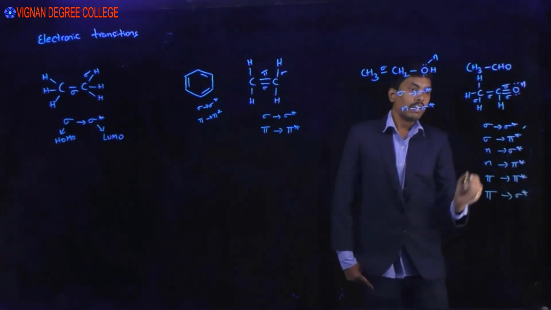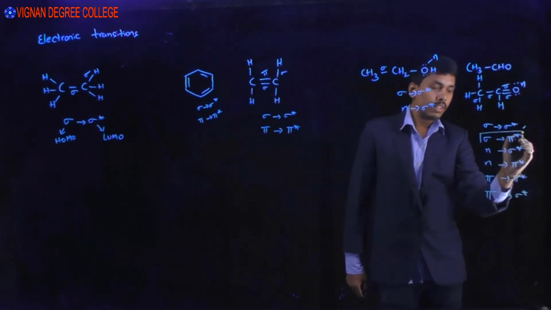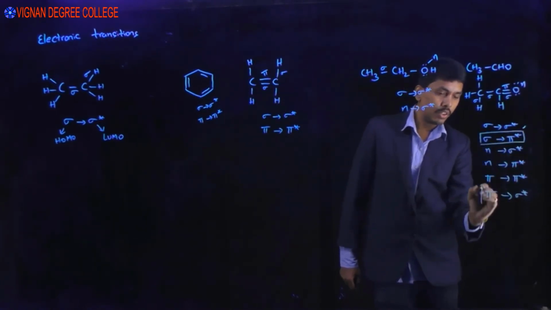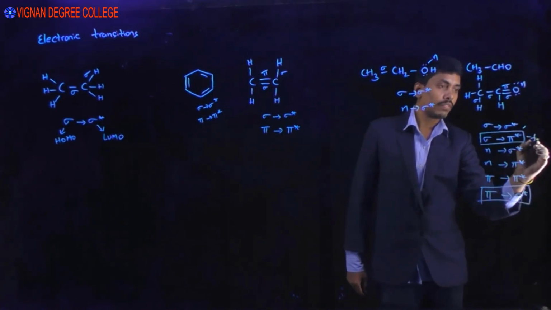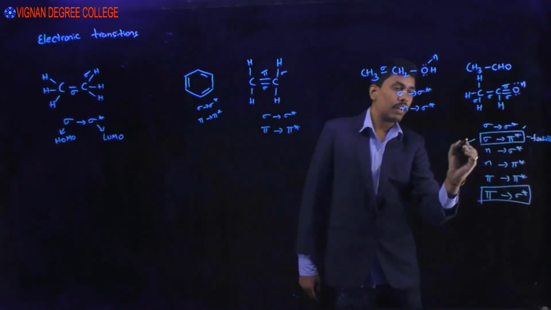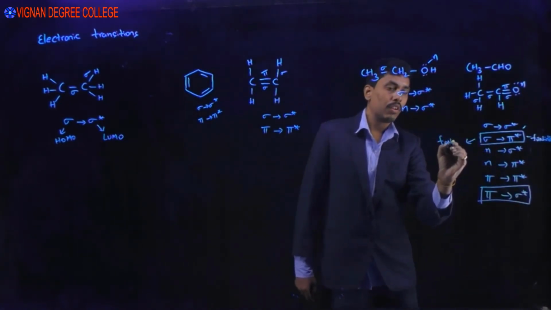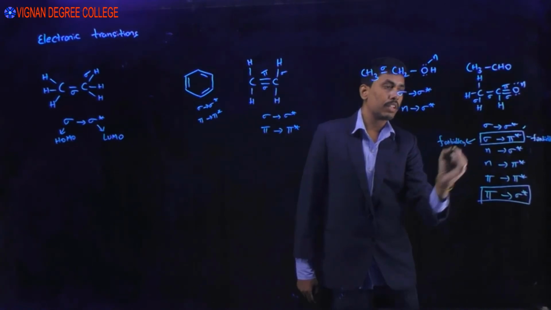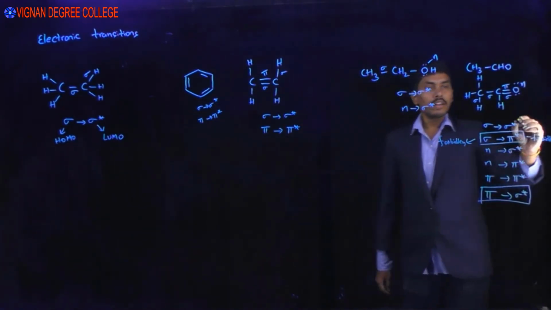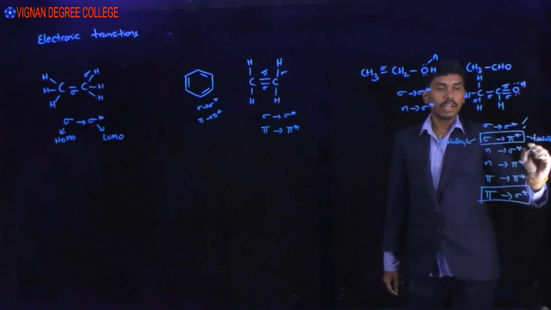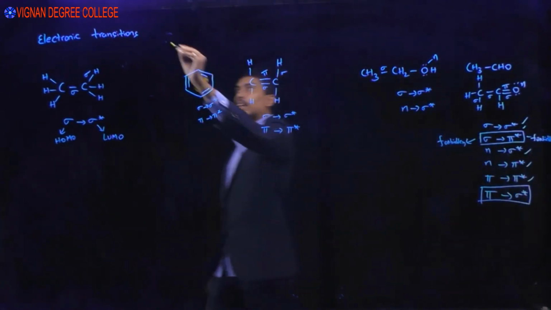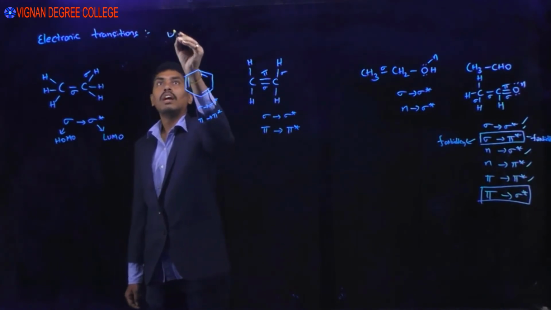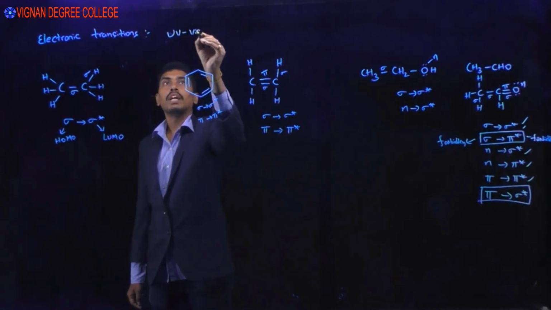But sigma to pi star and pi to sigma star are forbidden transitions, so we will not observe this type of transition. The remaining transitions, sigma to sigma star, n to sigma star, n to pi star, and pi to pi star, are the typical transitions we will see in UV visible spectroscopy.